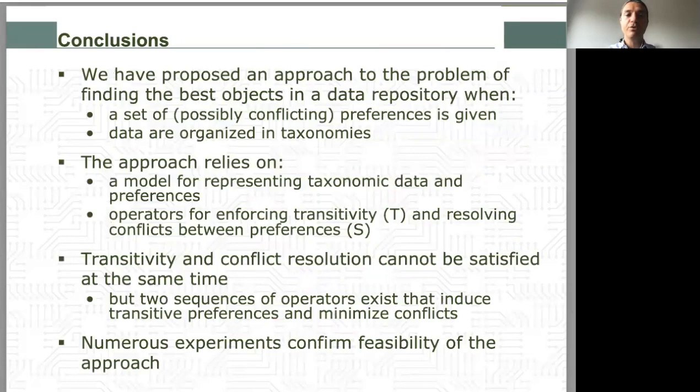In our approach to finding the best objects with respect to given preferences over taxonomic values, we have devised a model for representing data and preferences over taxonomic values, and have considered 2 operators for enforcing the main desiderata of preferences, namely transitivity and conflict resolution. After discovering that they cannot both always hold at the same time, we have found 2 sequences that minimize conflicts while guaranteeing transitivity and have